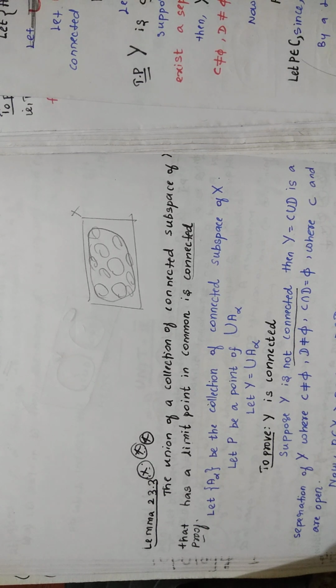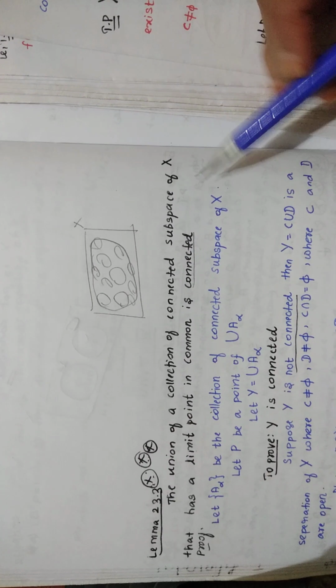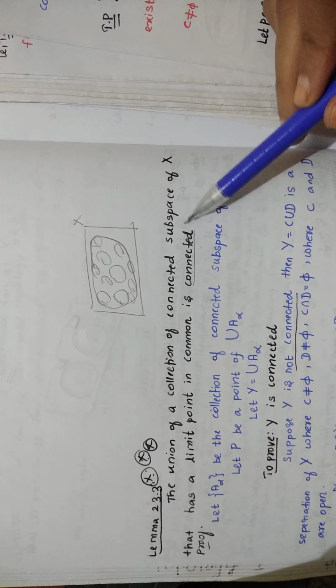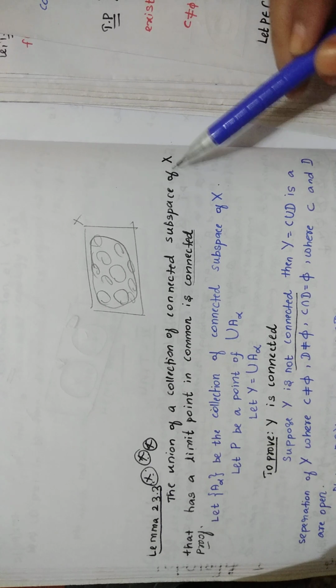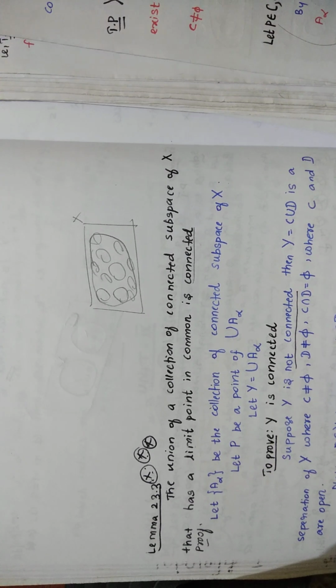I will explain Lemma 23.3 in this video. Here you can see the statement of this lemma: the union of a collection of connected subspaces of capital X that have a limit point in common is connected.